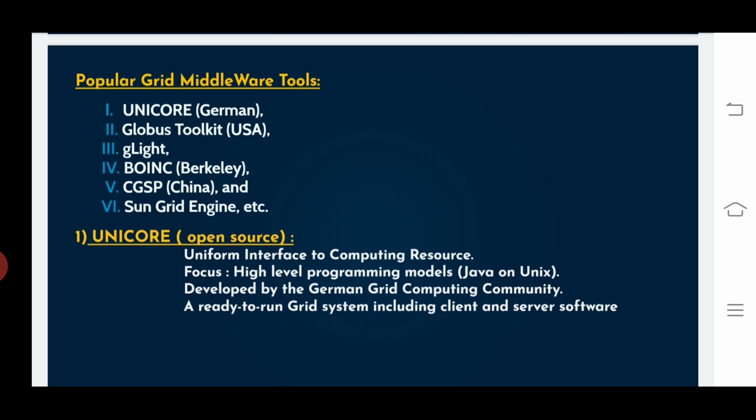Okay, it's the concept of Unicore and Globus toolkit, and one more we can say BOINC, Berkeley. And coming to this gLite, and one more we can say CGSP. In China we can describe here China Grid Support Platform. This is Unicore, German supported platform. Globus toolkit is the supported platform of USA. BOINC is supported by the platform Berkeley.